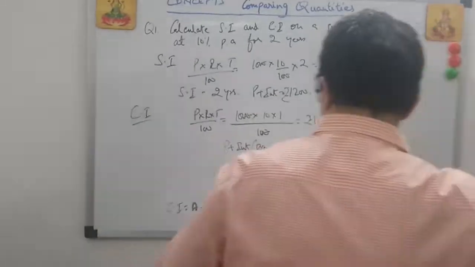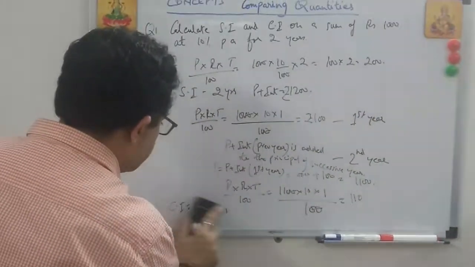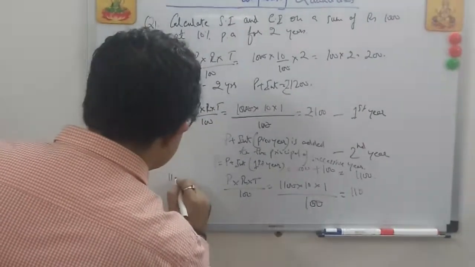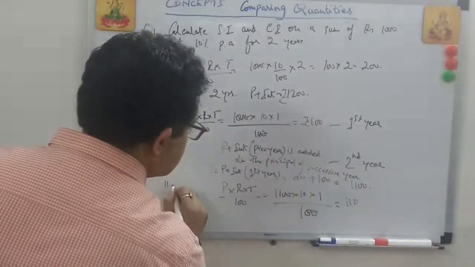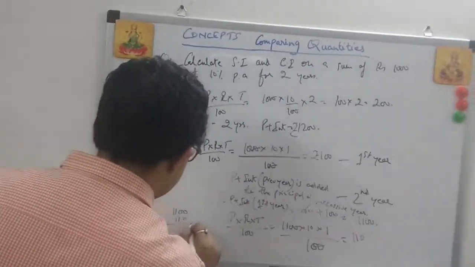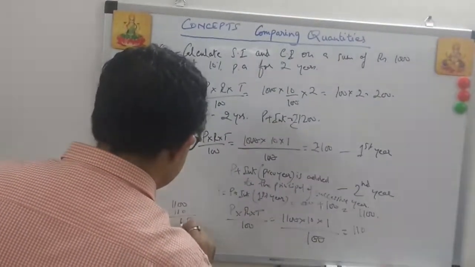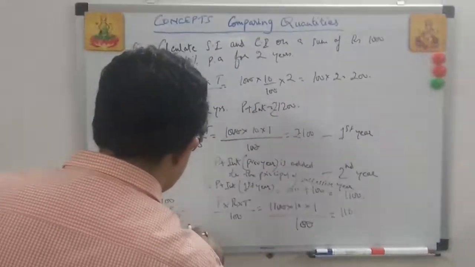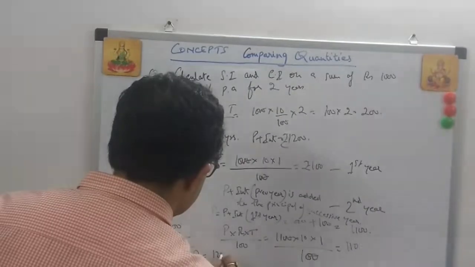This is the amount you're getting first: 1100 plus 110, 1210. Amount is 1210.